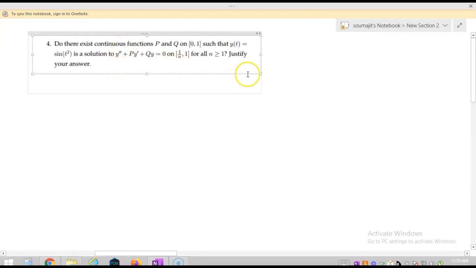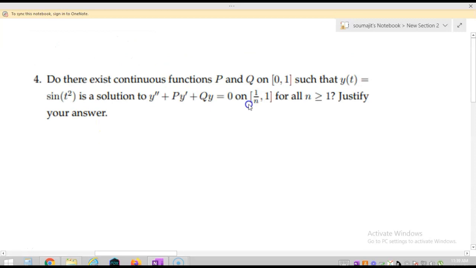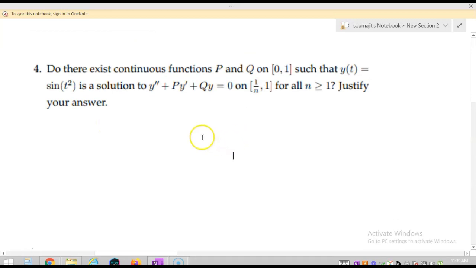So let's solve question number 4, which says: do there exist continuous functions p and q on the closed interval [0,1] such that y(t) equals sin t square is the solution of y double dash plus p y dash plus q y equal to 0 on (1/n, 1) where n greater equal to 1? Justify your answer. By seeing this question first,